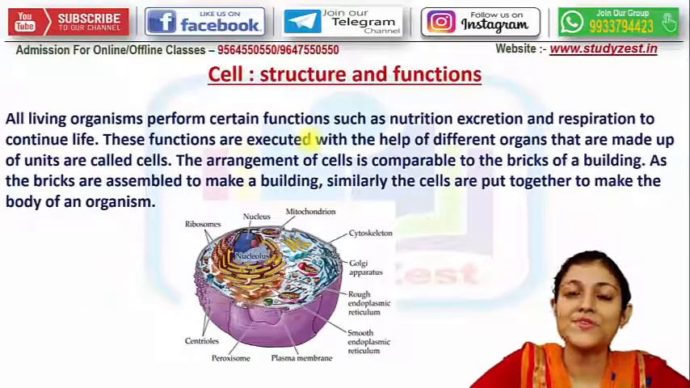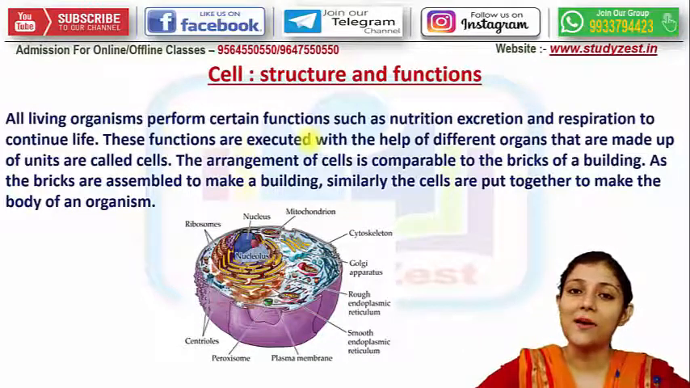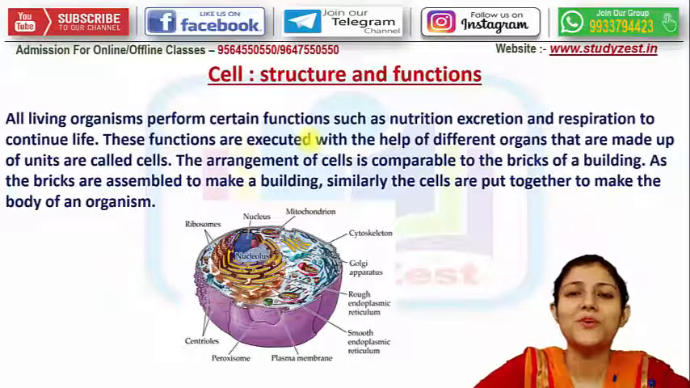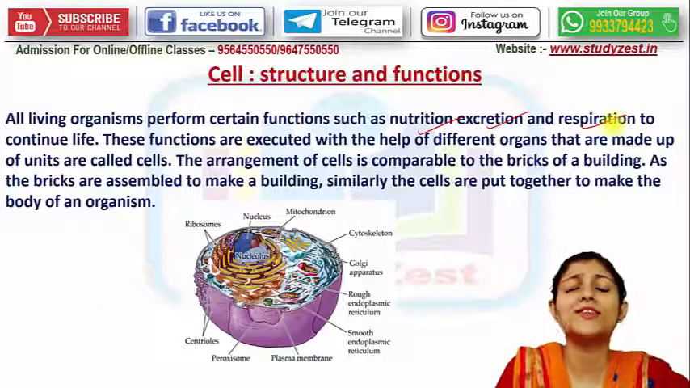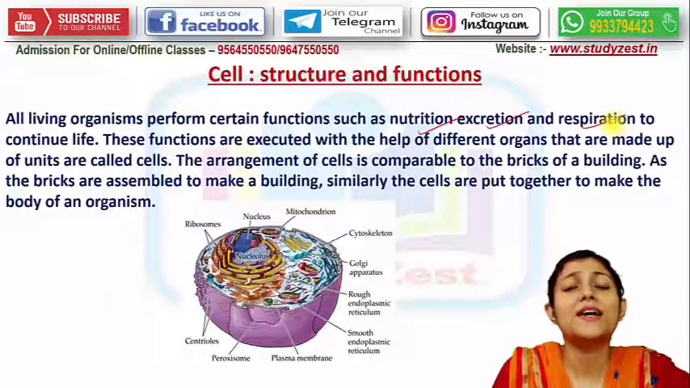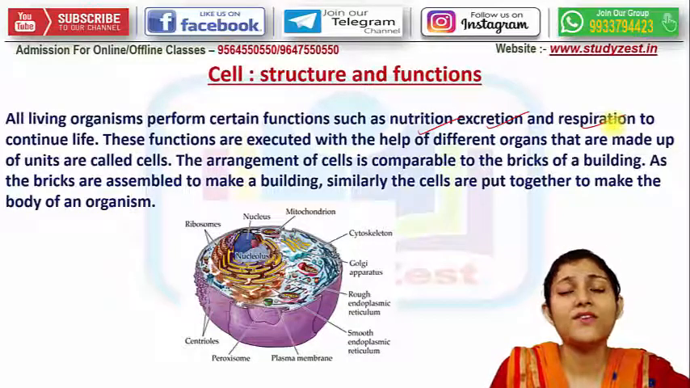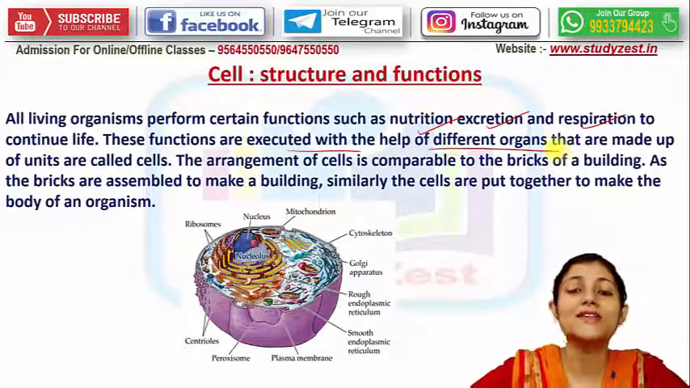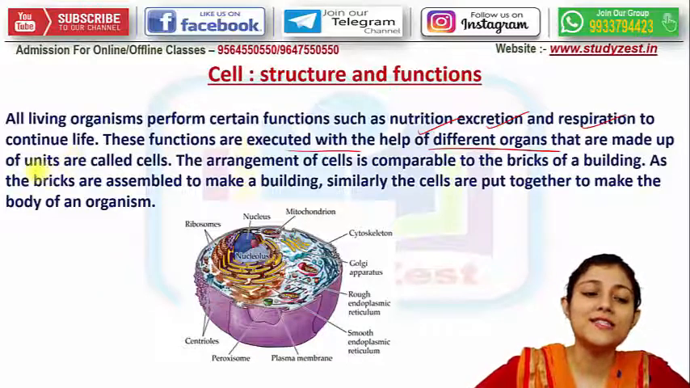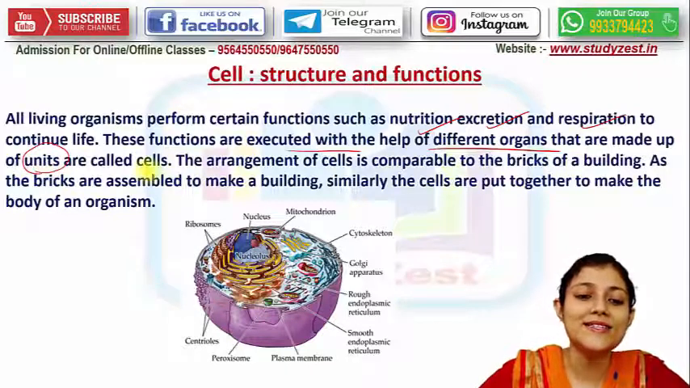The chapter cell, structure and function will give you the idea of how the concept of cell comes. All the living organisms we know perform different types of functions like nutrition, excretion, respiration, all these metabolic processes, all the life processes for keeping the continuity of our life, right? These functions are very important for us, and these are executed with the help of different organs which are made up of small units, and the basic unit of this is called the cell.